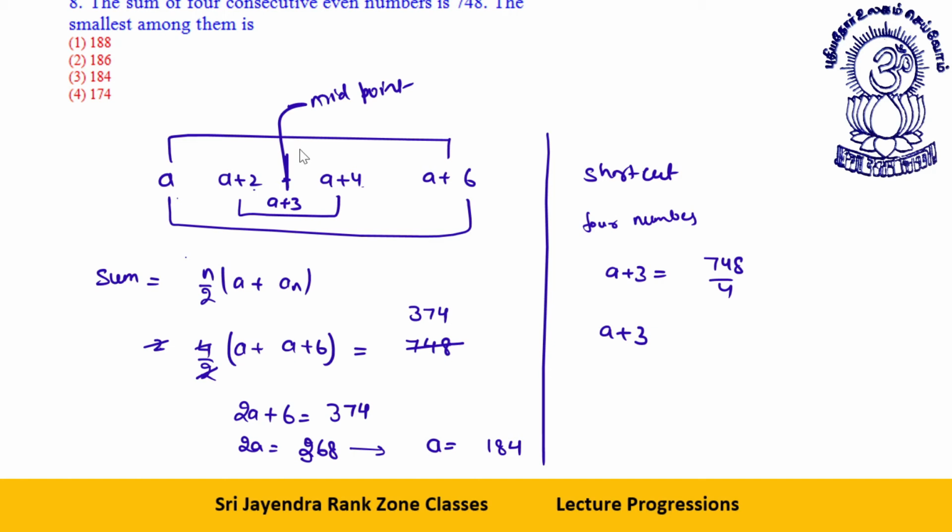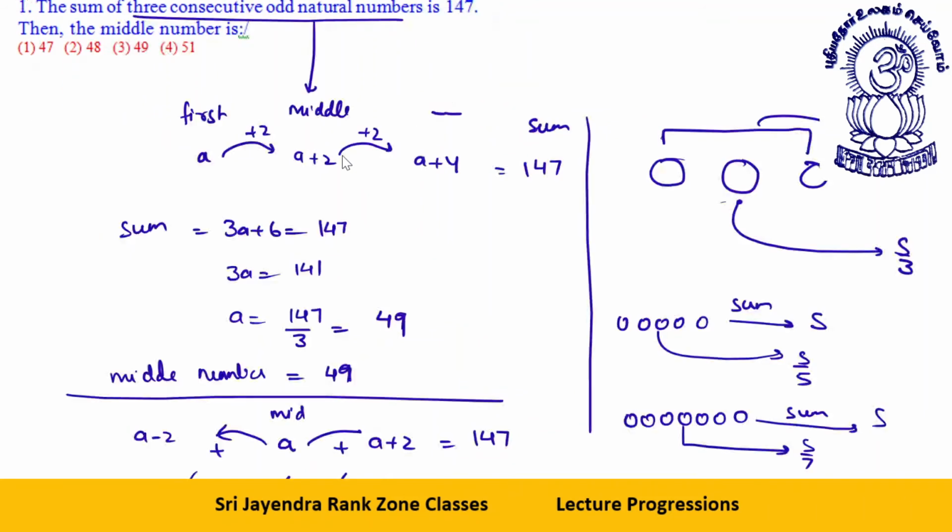If you have number of terms are even, then the middle number is the middle between these two. The middle number will be the midpoint of these two when you have even number of terms. When you have odd number of terms, then you remember very well what I taught you. If you have odd number of terms, then this middle one is individually the middle number.